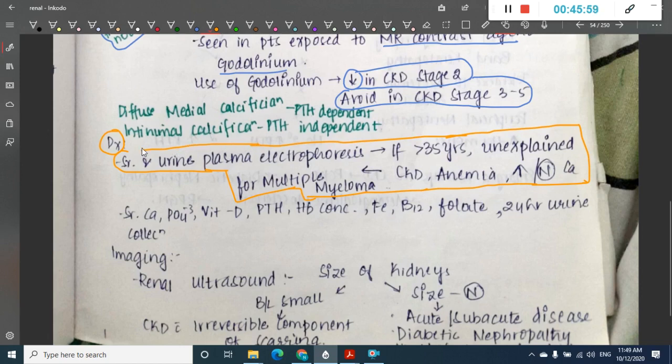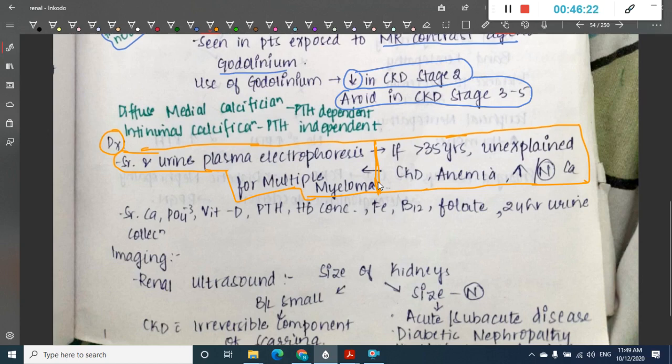You should do serum and urine electrophoresis for multiple myeloma, especially if the patient is more than 35 years of age and has unexplained chronic kidney disease and anemia and increased or normal calcium levels.